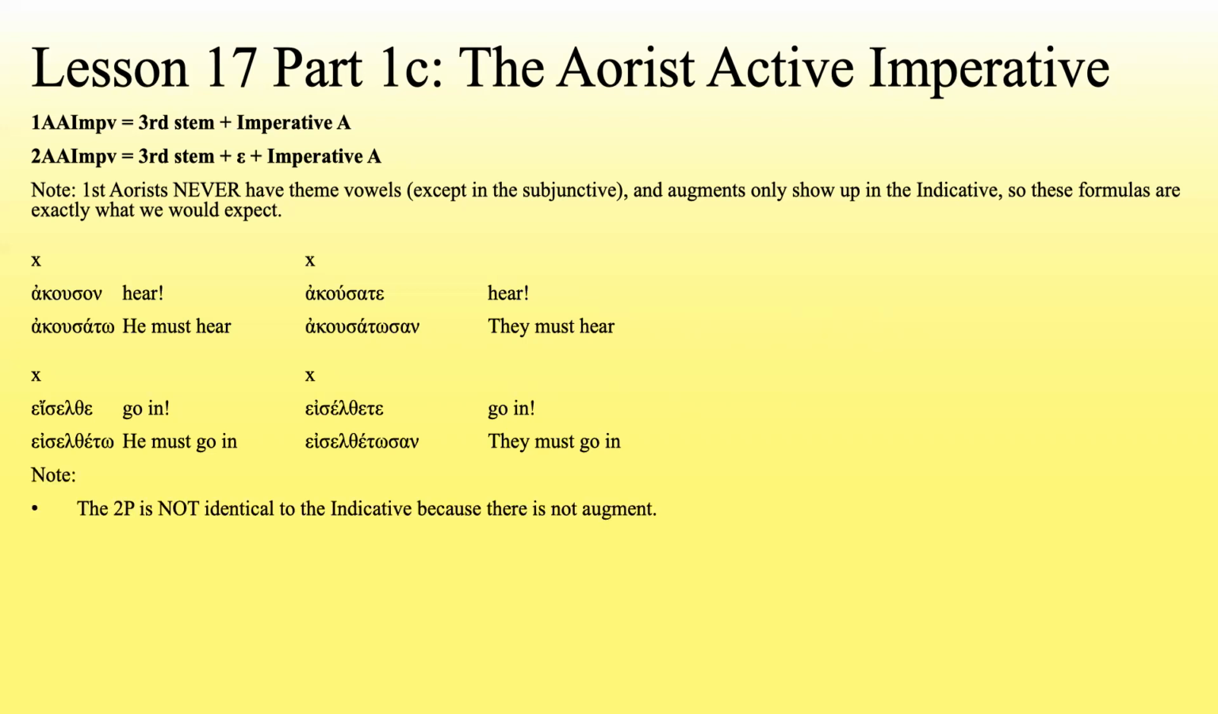Now note, the second plural is not identical to the indicative because there is no augment. So thankfully, nothing to worry about there, unless you happen to have a verb that looks exactly the same with and without an augment, like maybe heurisco, then that one might be identical, but the rest of these we don't have to worry about. The meaning of the aorist active imperative is the same as the present active imperative, at least as far as we're concerned in English.